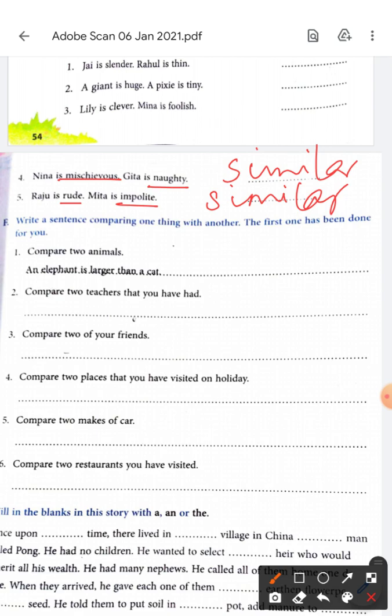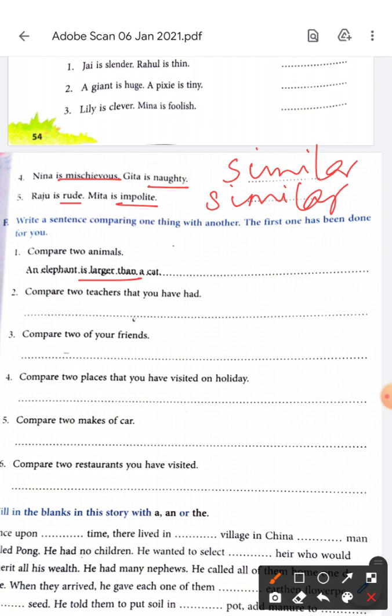This is how we compare, no? हम compare करें larger than. So if we are comparing two, we have to use the comparative degree and then the word than also. Compared to teachers, Ritika ma'am is shorter than Rekha ma'am.